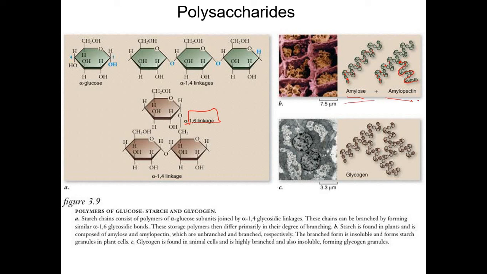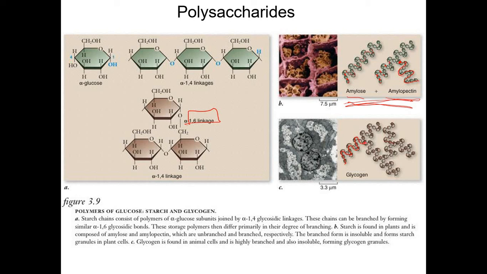Now, starch, as you know, is for plants. For animals, we have glycogen, the corresponding one for animals. Glycogen is the energy storage for animals. It's still alpha glucose, same as amylopectin actually. The difference is that amylopectin is less branched, while glycogen is more highly branched compared to amylopectin. But it has the same alpha glucose, same 1,4 glycosidic linkage.